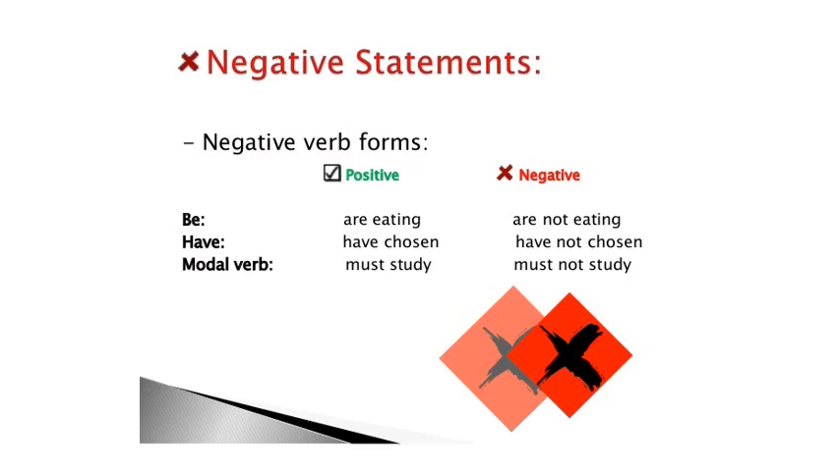Let's see how we can use some basic verbs in a negative statement. You can see here the use of be, have, or modal verbs. In the positive sense we use are eating, and in the negative sense we use are not eating. The positive sense is have chosen, and in the negative sense we say have not chosen. In the positive sense we use must study, and in the negative sense we say must not study.